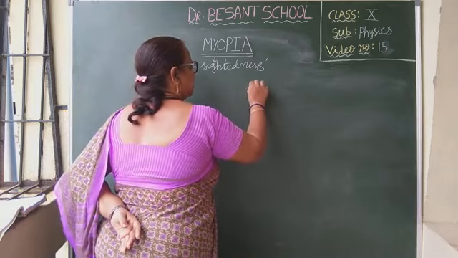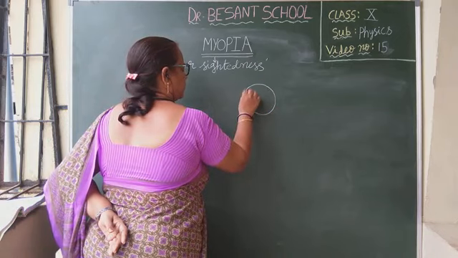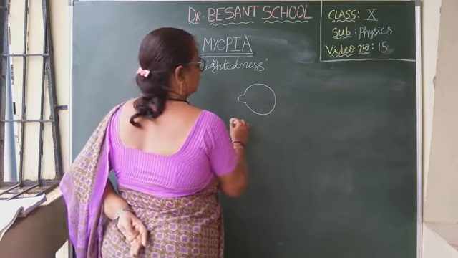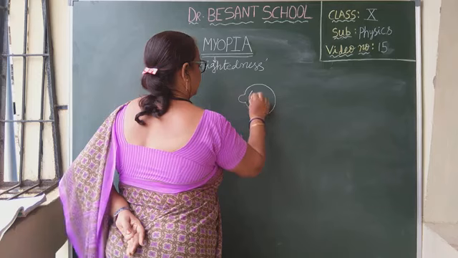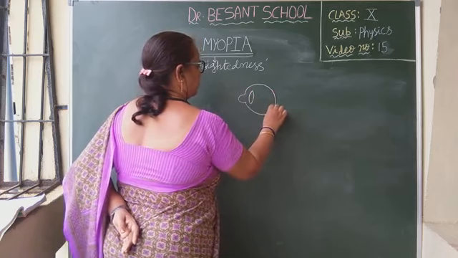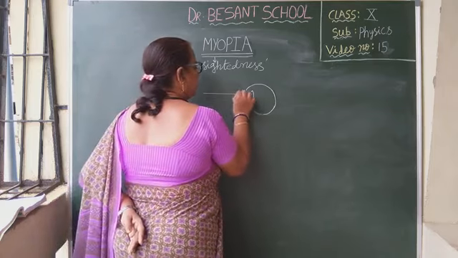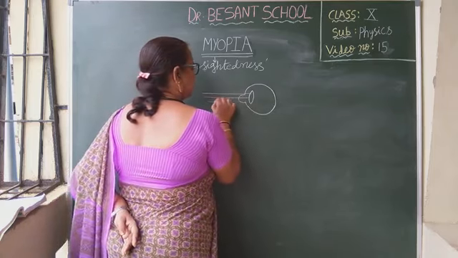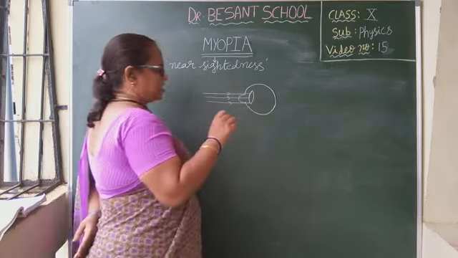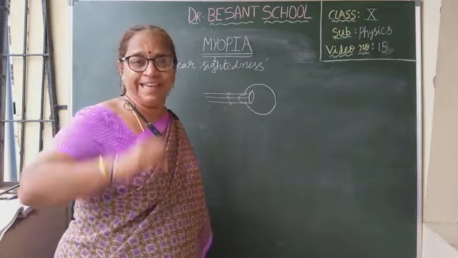Observe carefully, children. This is eye lens, eyeball and eye lens. Okay. Now object is at infinity. Then how will be all the incident rays? All the incident rays will be parallel. Isn't it? Parallel to each other. Now after refraction, all the refracted rays should converge at retina, isn't it?